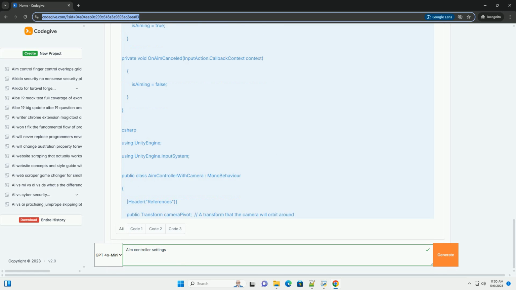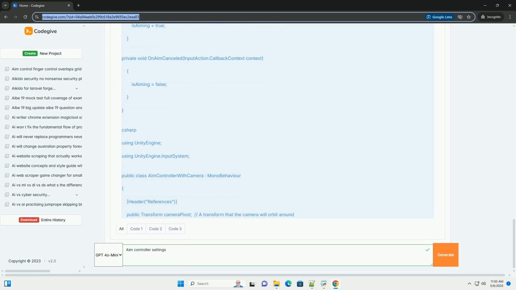1. Installation: if you haven't already, install the input system package. Go to Window, Package Manager, search for Input System, and install it. 2. Input Action Asset: create an input action asset. In your project window, right-click, select Create, Input Actions. Name it something descriptive like Player Input Actions. 3. Open the Input Action Editor: double-click the input action asset to open the input action editor. This is where you define your input actions, action maps, and bindings.